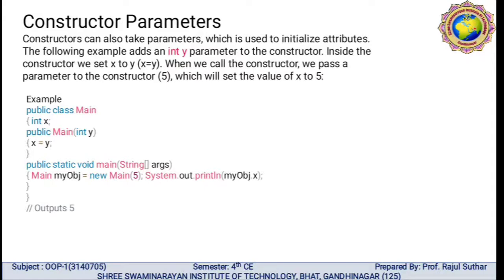Public static void main(String[] args). Main myObject is created as one object by using new, so Main myObject is equal to new Main(5). After this, on a new line, write System.out.println(myObject.x). The output of this program is 5.